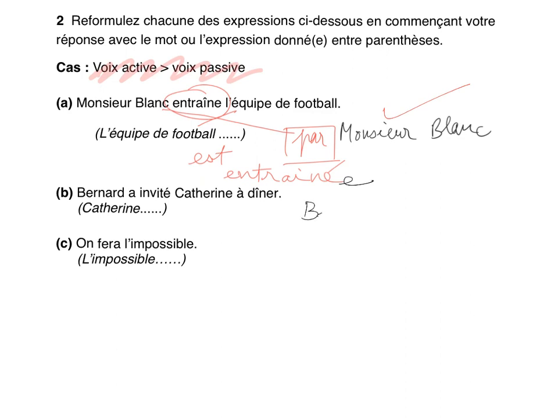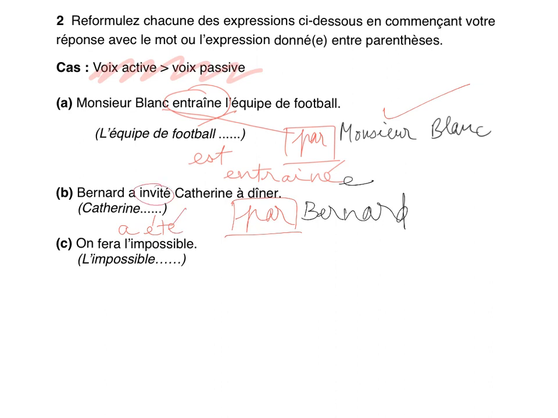Bernard va être à la fin de ma phrase. Par Bernard, by Bernard. That's by in French. A invité, that's passé composé, right? That's the past tense. That's what I need for être. Être in the past tense should be a été, okay?